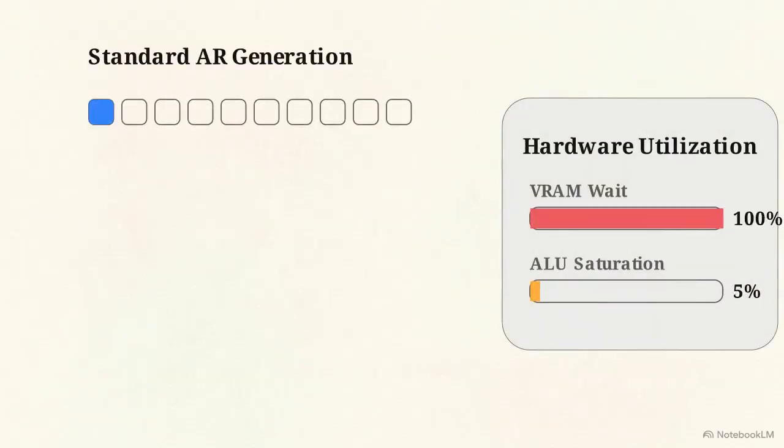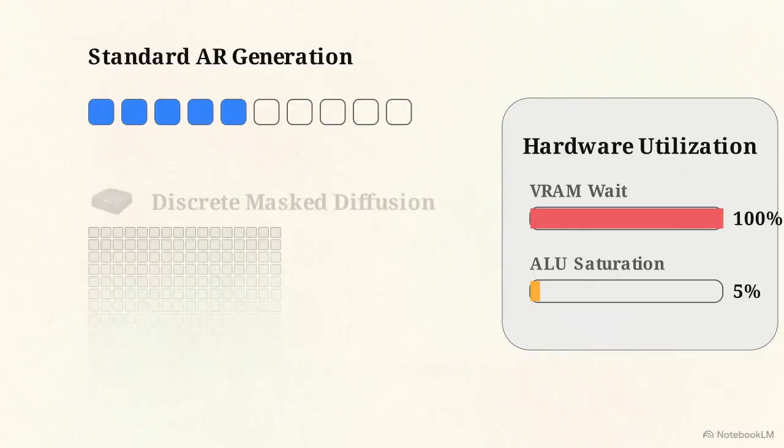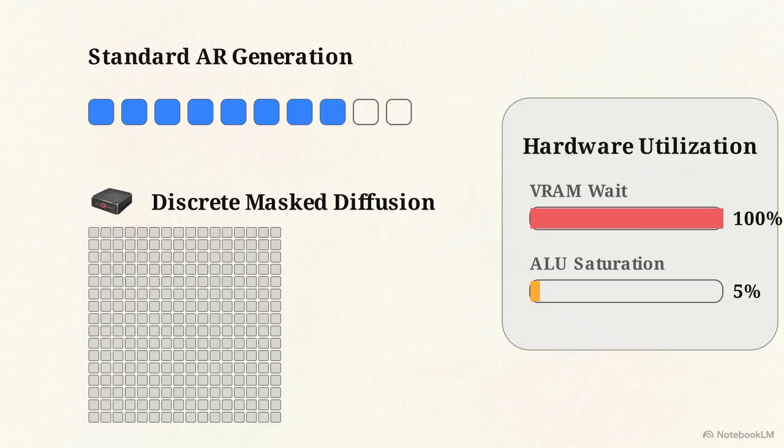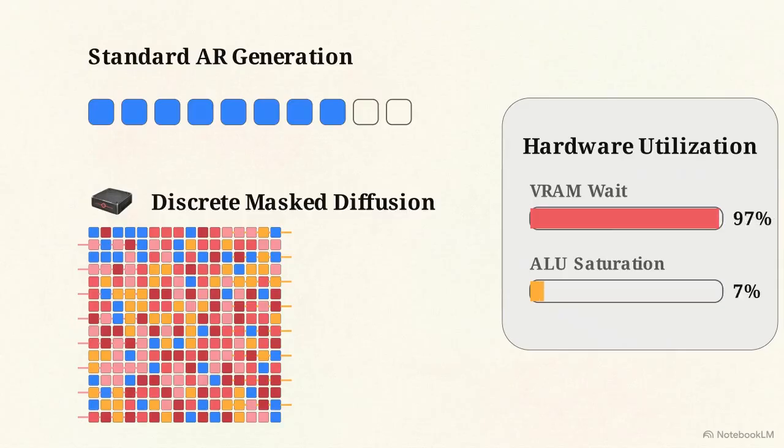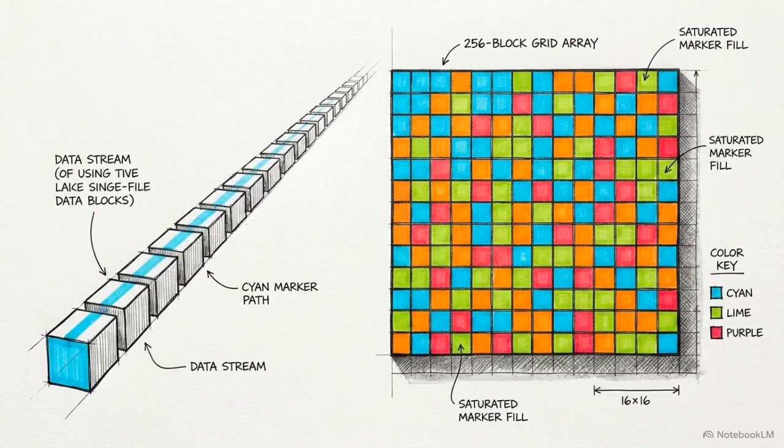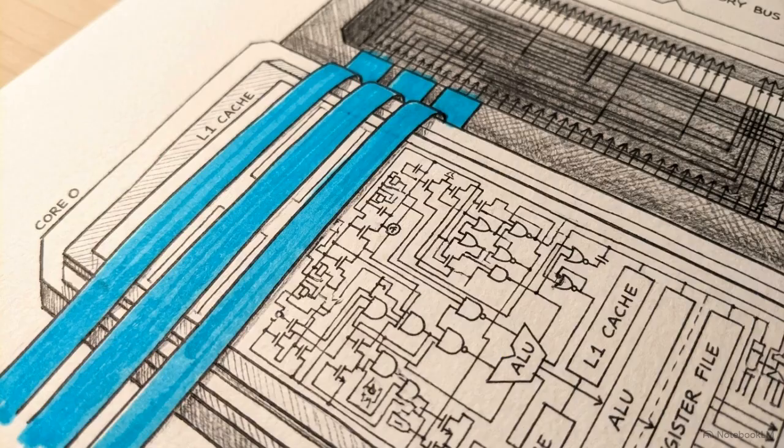Standard autoregressive generation is forced to wait on sequential memory fetches. In contrast, the diffusion drafter initializes a wide canvas of 256 placeholder tokens at once. The driving mechanism is bidirectional in-block attention. By breaking causal masking, it looks forward and backward simultaneously to resolve token identities, operating entirely within a compute-bound regime to mitigate the bottleneck. Executing a 256-token diffusion block sweep takes a fraction of the time required to sequentially generate those same tokens through an autoregressive model. The diffusion drafter consumes idle ALU capacity to manufacture context, shifting the bottleneck away from the memory bus.